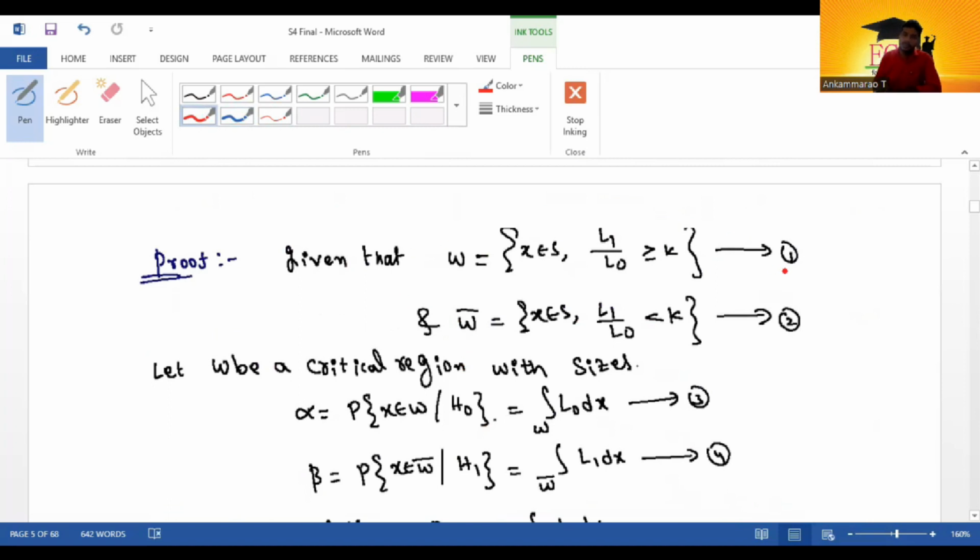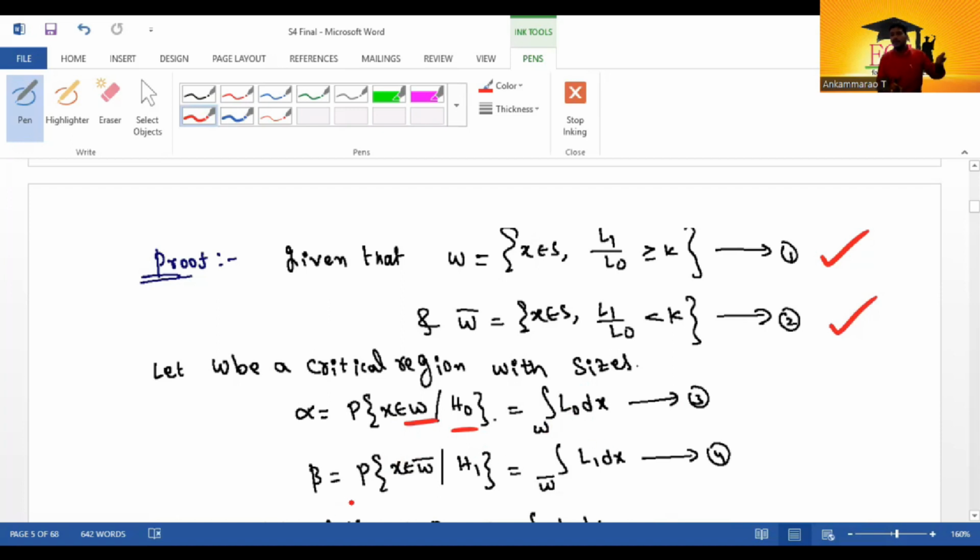Given that W equals x belongs to S, L1 by L0 greater than or equal to k, it is equation 1. W bar equals x belongs to S, L1 by L0 less than k, it is equation 2. W is a critical region with sizes alpha, beta and 1 minus beta. What is alpha? Alpha equals probability of type 1 error. What is type 1 error? Reject H0 when it is true. Rejection region means W, and true means H0. So alpha equals integral over W of L0 dx.